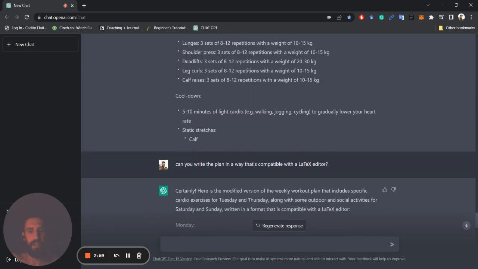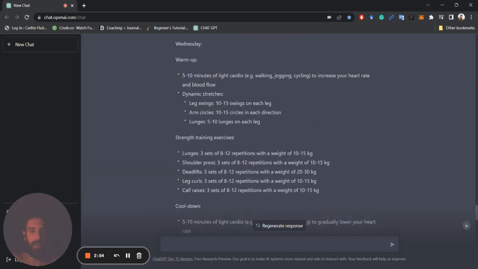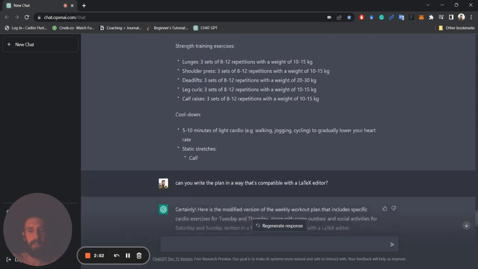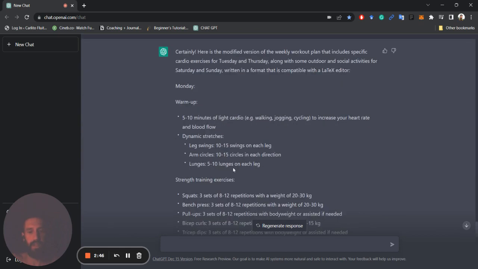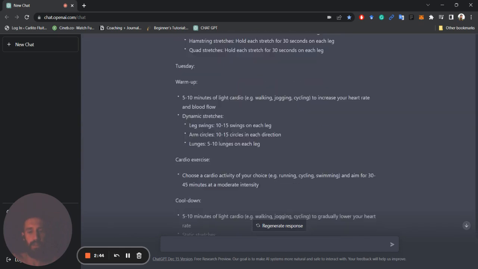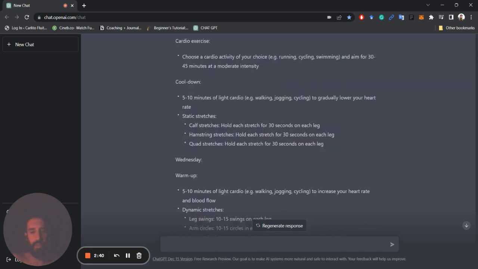And in this case, it breaks down here. But yeah, it's just like going bit by bit, copying and pasting, and setting things. I also tried to put it in a LaTeX editor. It didn't work out really well for this. But yeah, the same. You can create a code and put this on a website and send it to your clients.